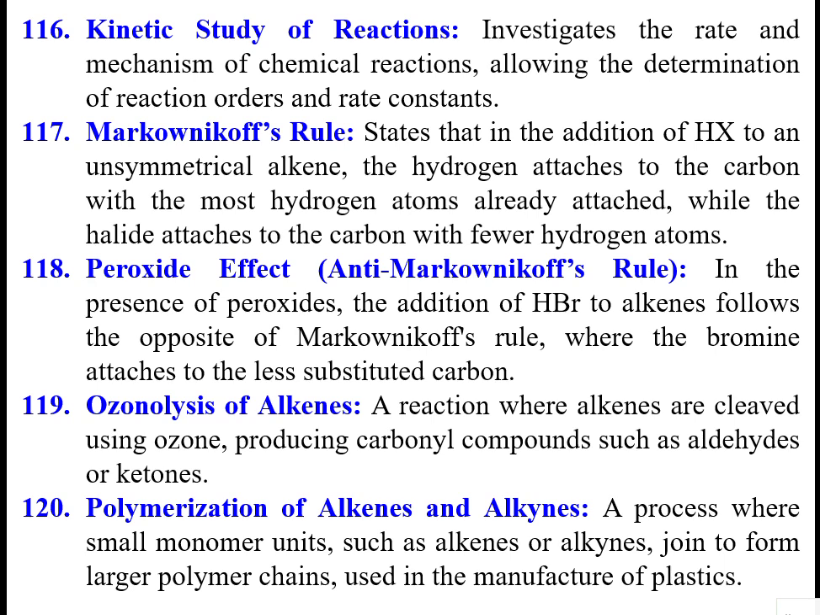that is, halide means fluorine, chlorine, bromine, iodine, astatine, these are the halogens, to an unsymmetrical alkene, the hydrogen attaches to the carbon with the most hydrogen atoms already attached, while the halide attaches to the carbon with fewer hydrogen atoms. So this HX is attached to the carbon with fewer hydrogen atoms.